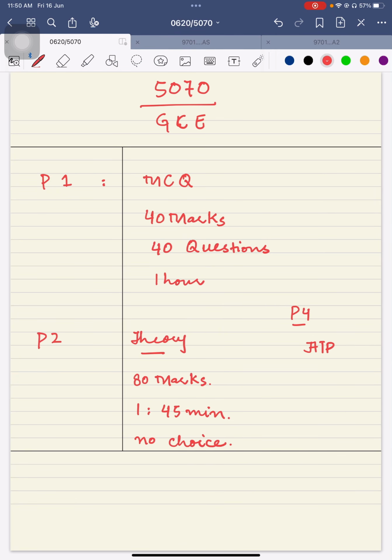In this alternative to practical paper, which is paper 4, it is now of 30 marks. Initially, it was of 60 marks and we were keeping the marks weightage half in that paper, but now from year 2023 onward, it is of 30 marks, and you have to attempt a 30 marks paper over there.